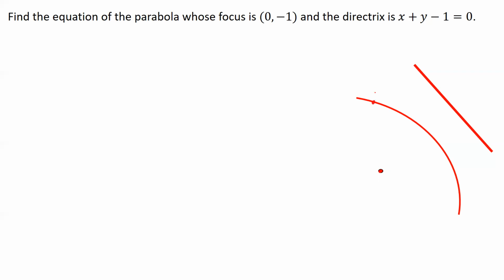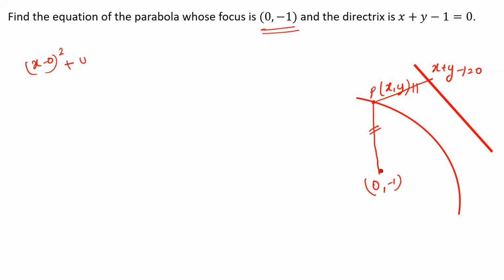So let's assume that a point P, x comma y, is an arbitrary point on the parabola. Its distance from this point, which is given to be 0 comma minus 1, that means the focus, and the directrix is given to be x plus y minus 1 is equal to 0. So let's quickly find out these two distances and make them equal. This point is 0 comma minus 1. So the distance is the root of x minus 0 the whole squared plus y minus of minus 1, which means y plus 1, the whole squared.